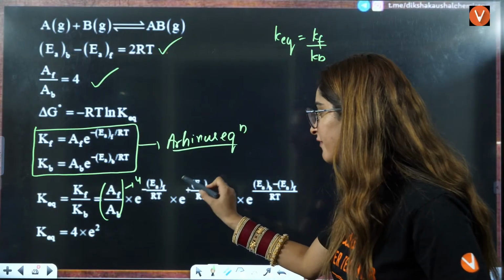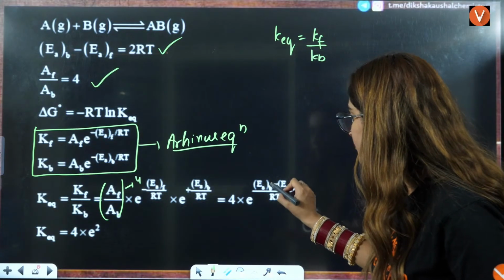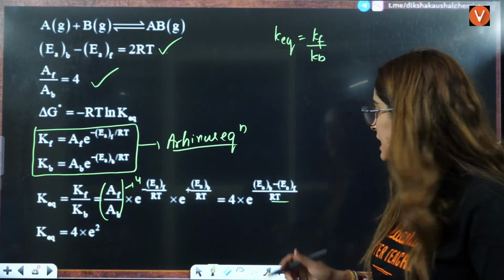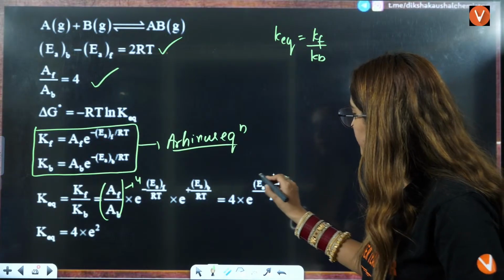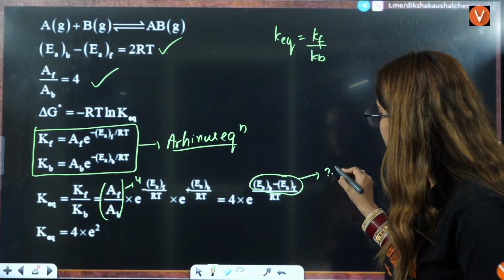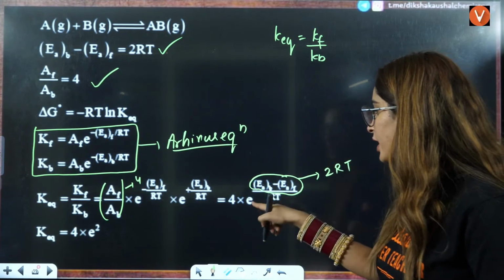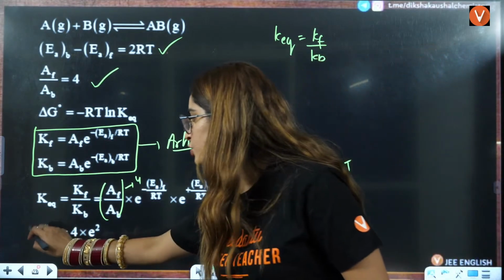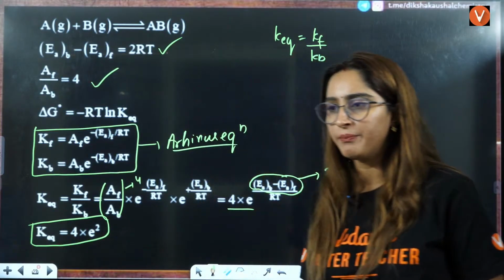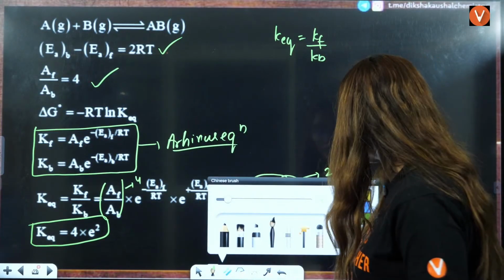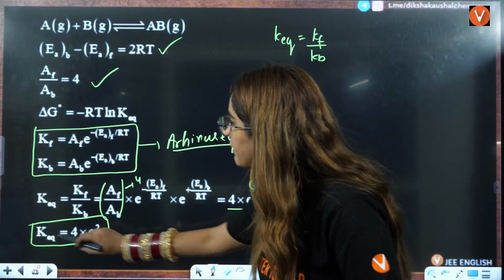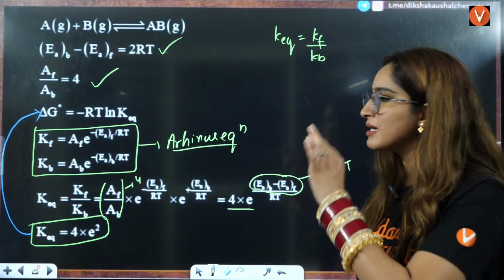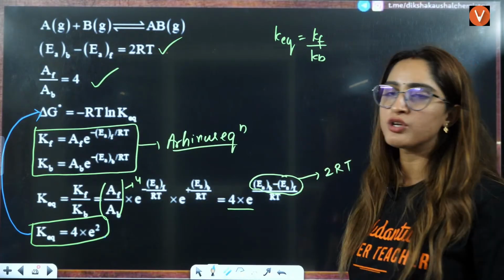You take the common factor, divided by 1 by RT, and you will get EA of backward minus EA of forward divided by RT. This value they have given you: the difference is 2RT. You put it here, you will get e raised to power 2. So 4 into e raised to power 2 is going to be your K equilibrium. Once you are able to calculate the value of K equilibrium, you put it in this formula: delta G is equal to minus RT natural log of K equilibrium.